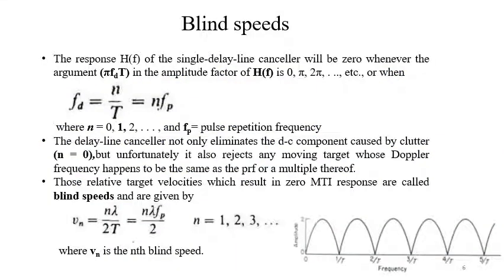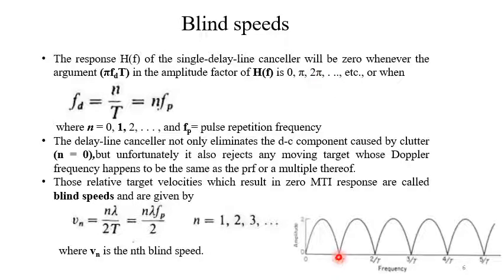Now we will consider the blind speed. We have to remember this plot of |H(f)| again. So here we have 0, here we have 0, here we have 0. The response H(f) of the single delay line canceller will be 0 whenever the argument πfdT, it was sin(πfdT), so the argument πfdT in the amplitude factor of H(f) is either 0, π, 2π.